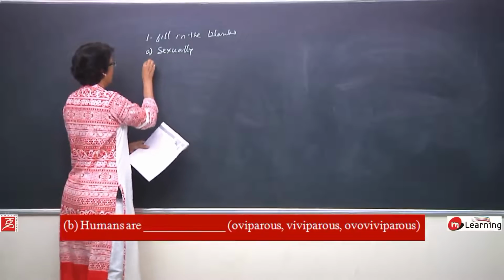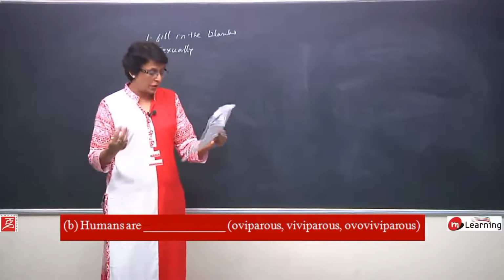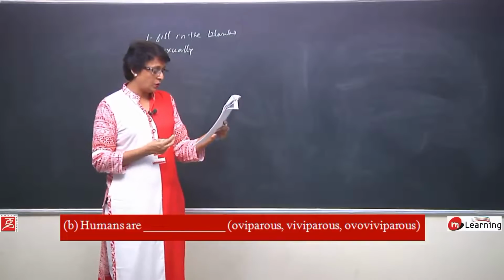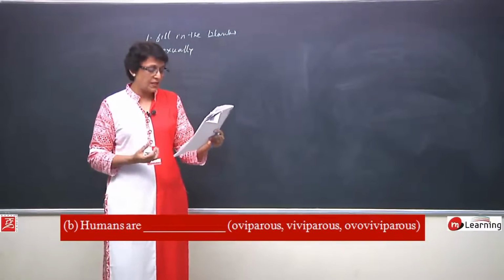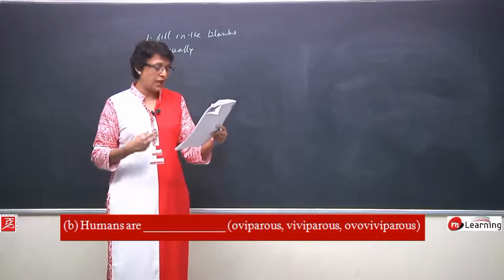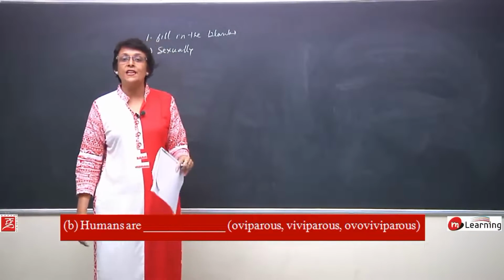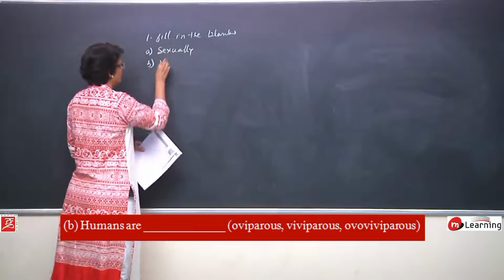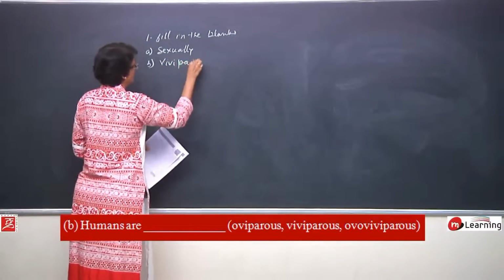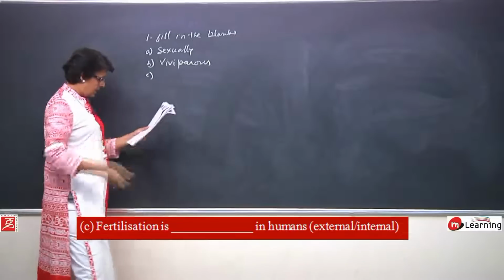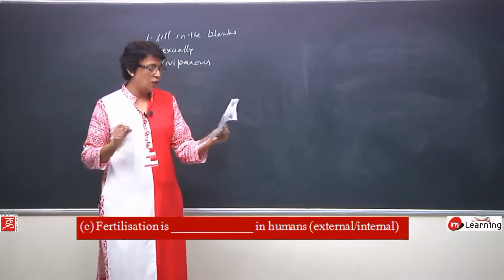B. Humans are. There are three words given and we have to pick from those. Oviparous, that is egg laying. Viviparous, that is giving birth to young ones, and ovoviviparous. Human beings are viviparous because they give birth to young ones. So, the second blank would be viviparous.